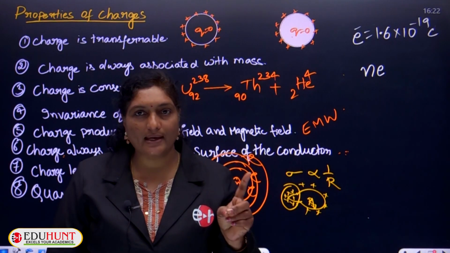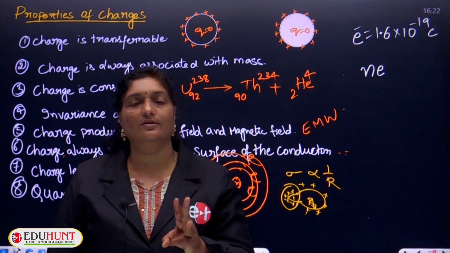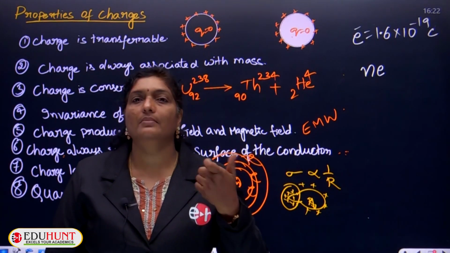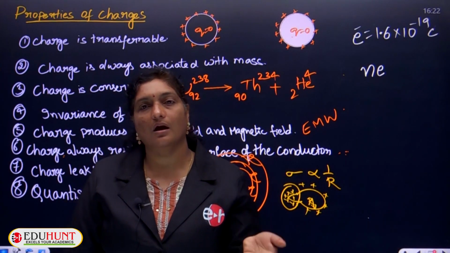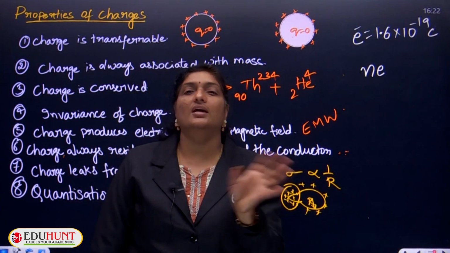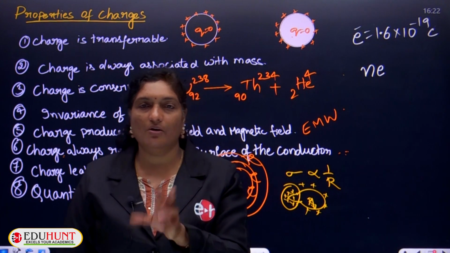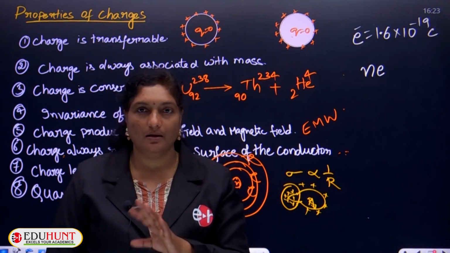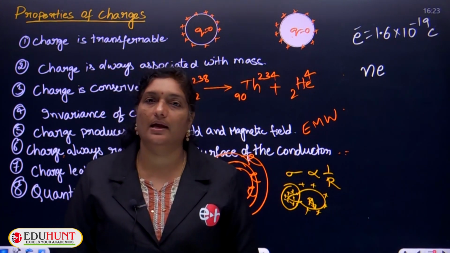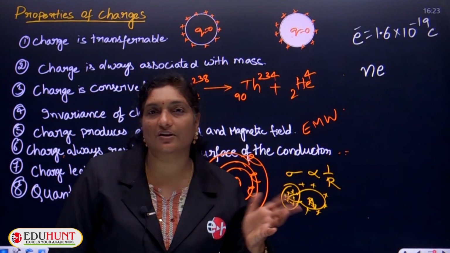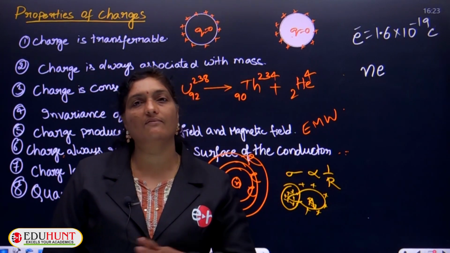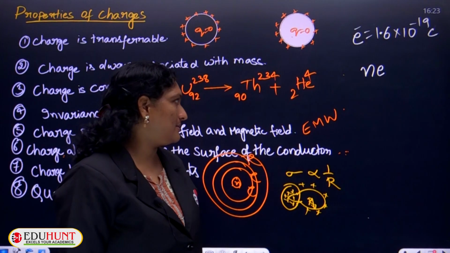Either 1 electron, 2 electrons, 3 electrons, a deficiency of some integer number of electrons or an additional number of electrons will be present, but no fractional electrons can be present. No fractional electron transfer can take place from one place to another.